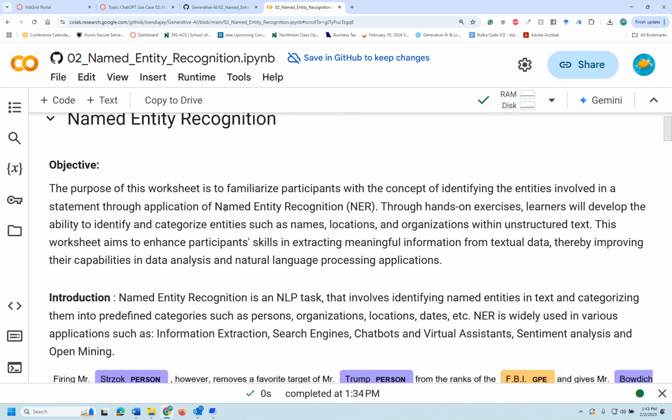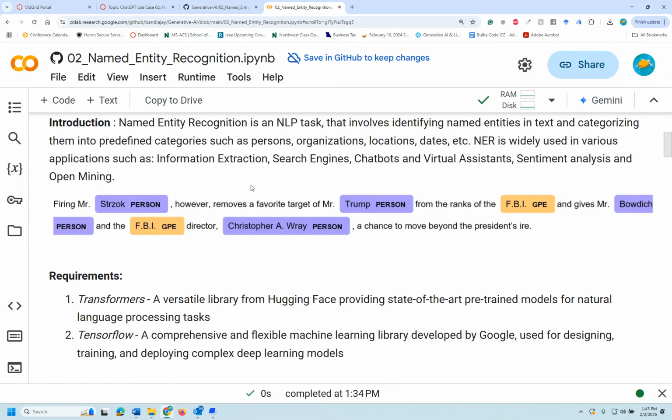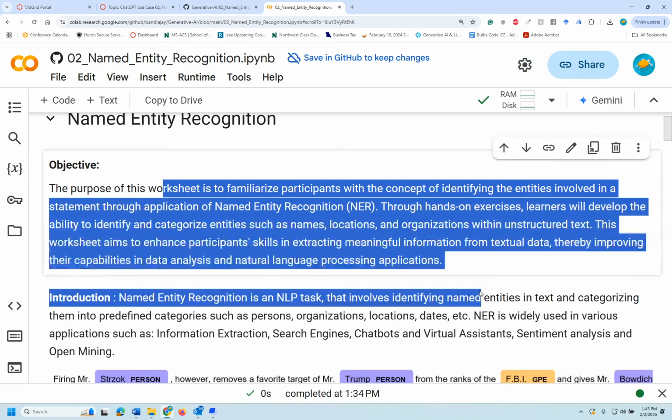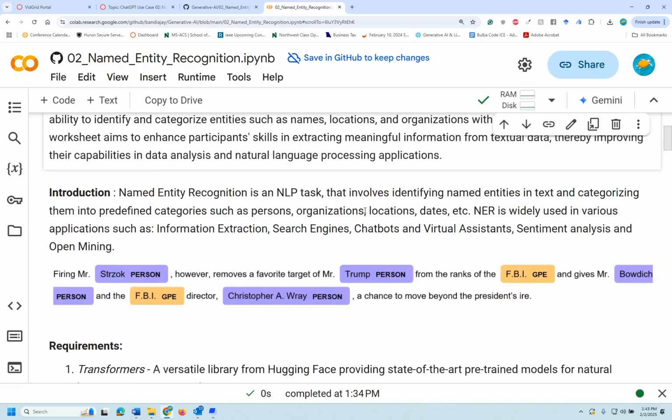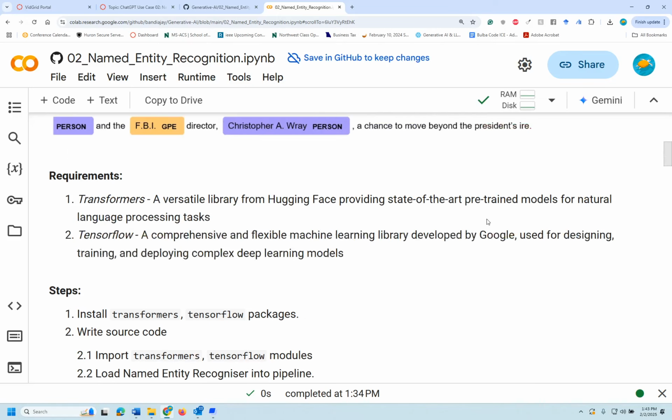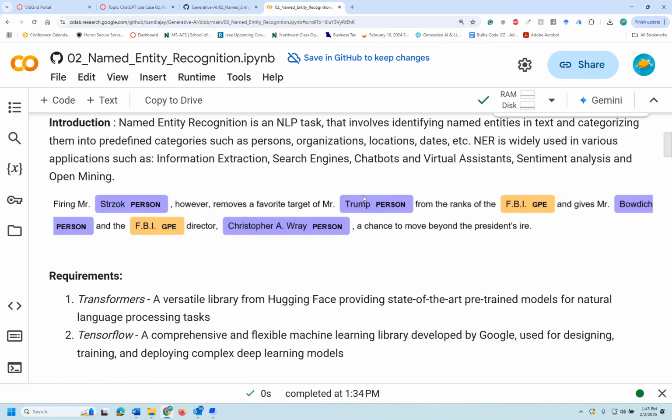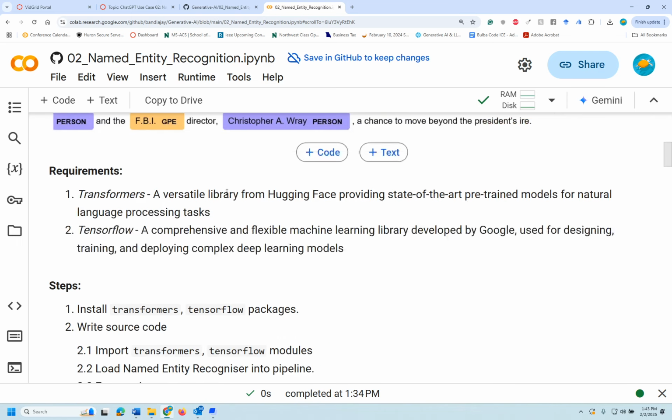After finishing that activity, let's go and discuss the same thing here. I would strongly recommend you read this because some of these might appear on the exams as well. You could see information extraction, search engines, different applications, virtual assistants, sentiment analysis. You could also do some opinion mining. Opinion mining means more analysis of it.